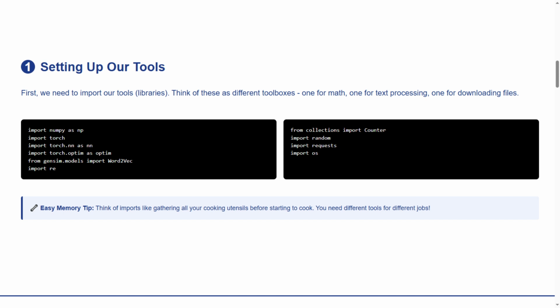This is so exciting. We're literally assembling the same tools that professional AI engineers use at companies like Google and OpenAI. With these imports, you're ready to start your journey into the world of artificial intelligence. Let's move forward and start building something incredible.